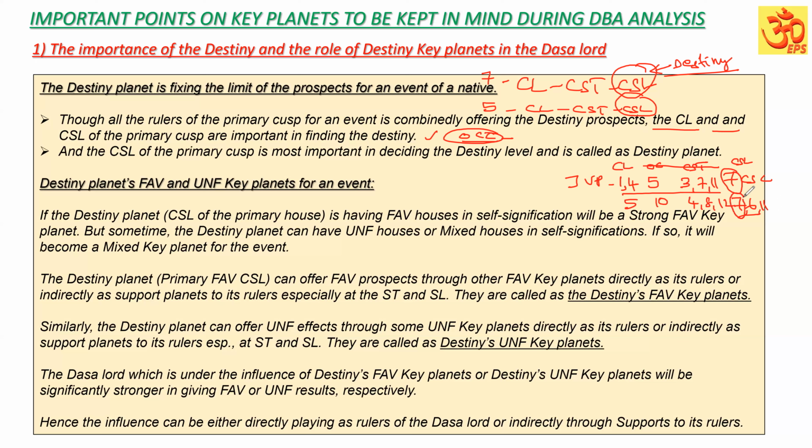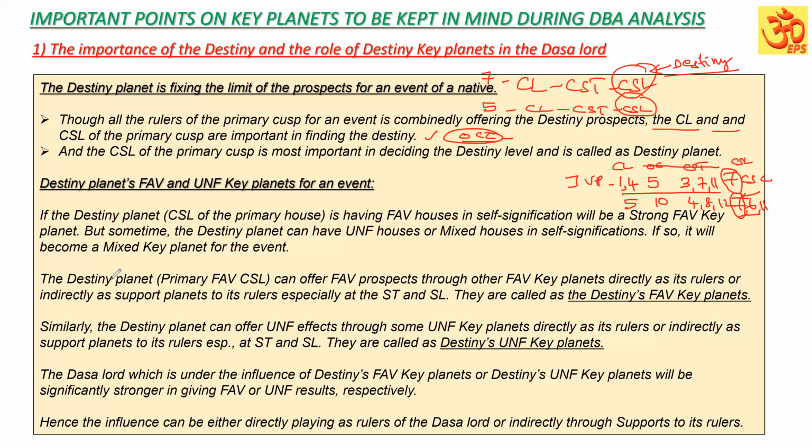Though it is the authority planet for the primary house matters, in its other self-signification, it can have either favorable. If it is favorable, it is going to be a favorable key planet. If it is going to have unfavorable houses, it is going to be a mixed key planet. Though it is an important planet, the destiny planet on its own can have favorable or mixed houses in self-significations. If it is favorable, it is going to be a favorable key planet. If it is having mixed significations, it can become a mixed key planet for the event. So we have to keep it in mind.